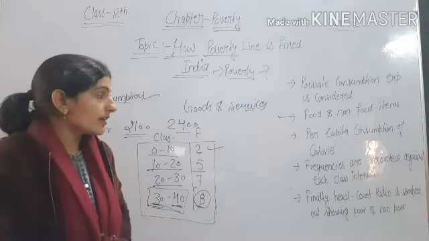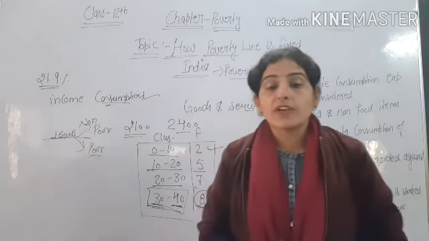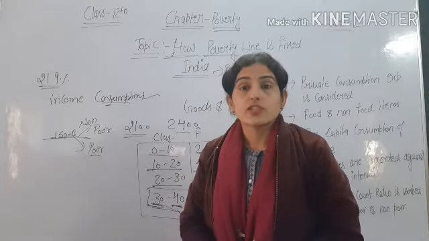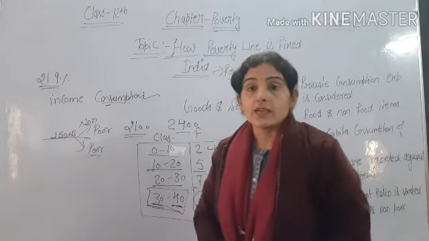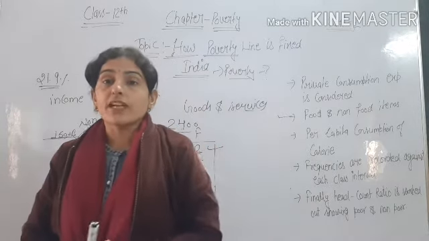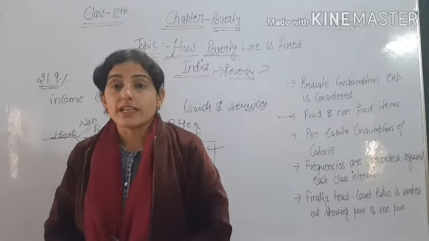Okay. So students, we have discussed the meaning, types and poverty line. In the next video we will talk about the trends in poverty. Trends means data relating to poverty, that in different time periods what was the ratio of the poor population in India.